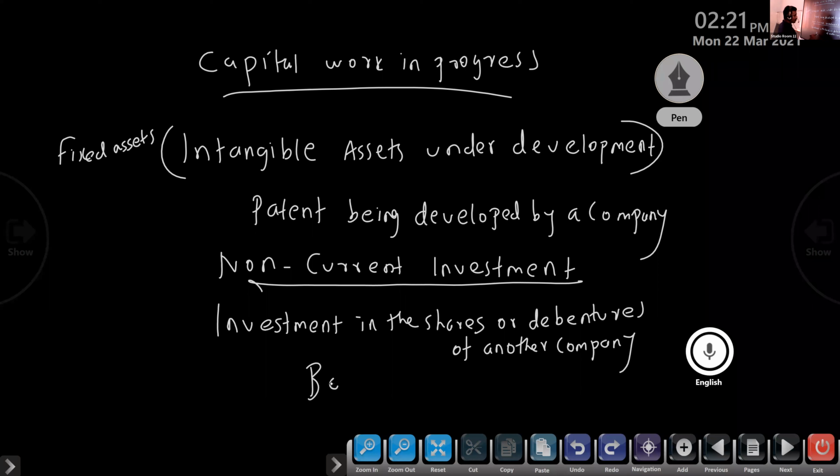Extra, they may give bonds. If only a bond is given, that is also a non-current investment. Bond means, like, a loan we have given to any company. So that is non-current investment.